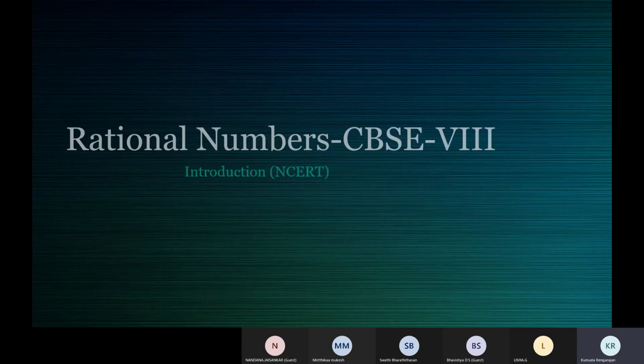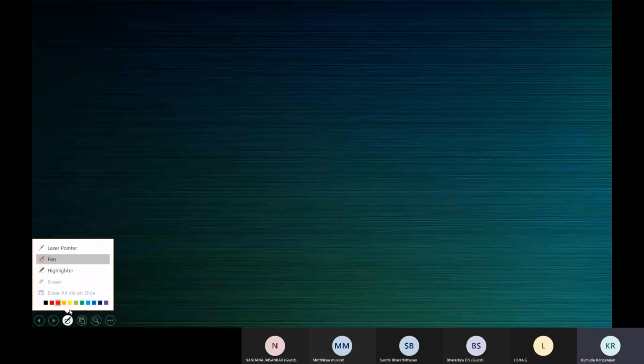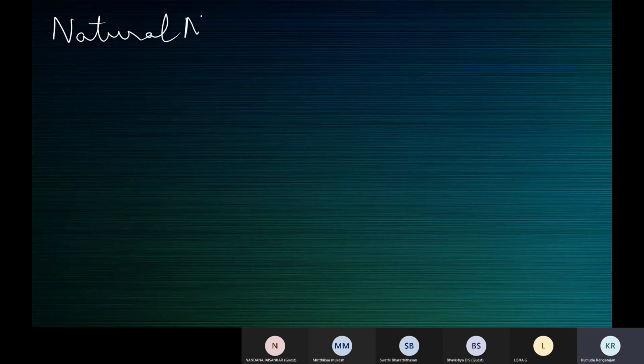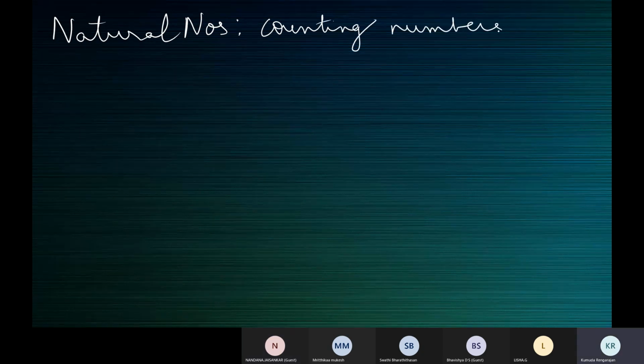So what are natural numbers? Counting numbers are called natural numbers, right?